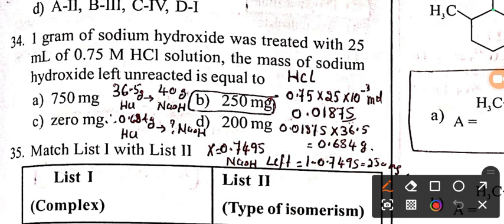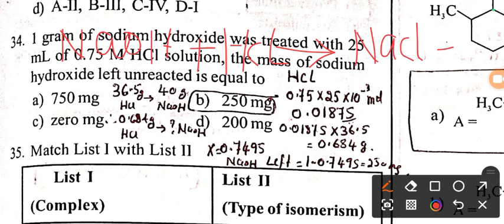Next question. 1 gram of sodium hydroxide was treated with 25 ml of 0.75 molar HCl solution. The mass of sodium hydroxide left untreated is equal to. So here there is a reaction between sodium hydroxide NaOH and HCl. When sodium hydroxide and HCl react, they undergo neutralization to produce salt NaCl and water.